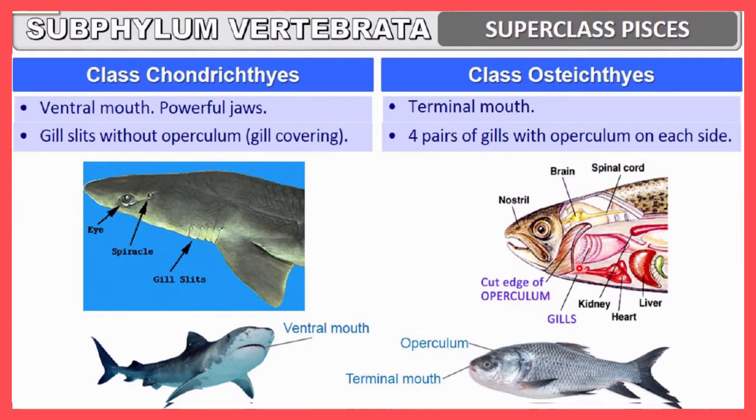Here you can see the diagram. This is covered with the operculum. On each side this structure will be there, so these gills will be covered with the operculum. So this is the major difference between these two. Let me discuss other points.